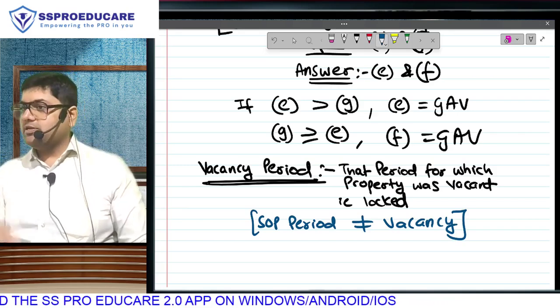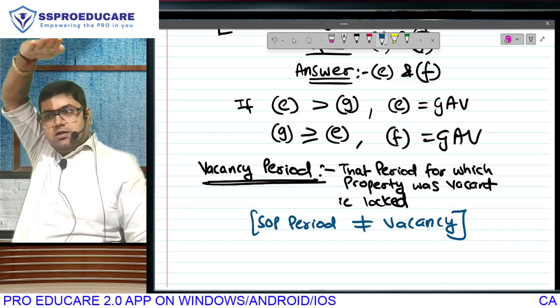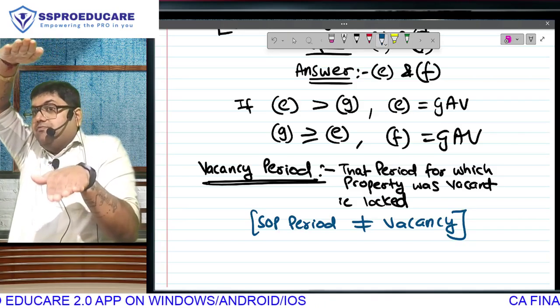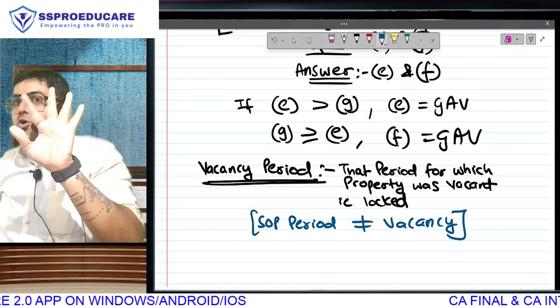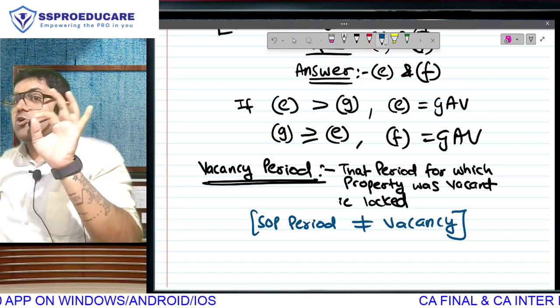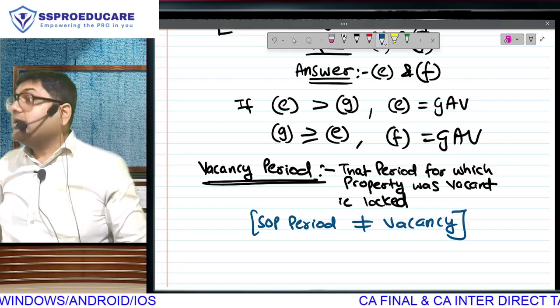Matlab actual rent will be 3 months. ALB will be 12 months. ये correct है? 12 months. Actual 3 months. We will add vacancy period rent 5 months, August to December. Because April to July was not vacancy period. It was self-occupied.